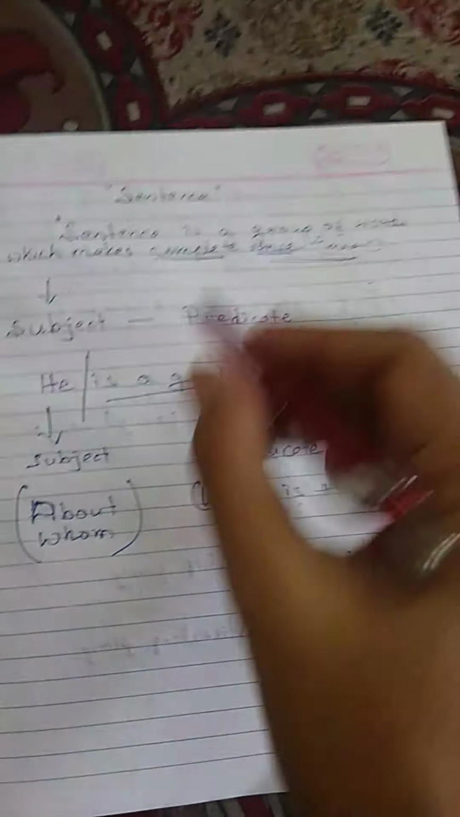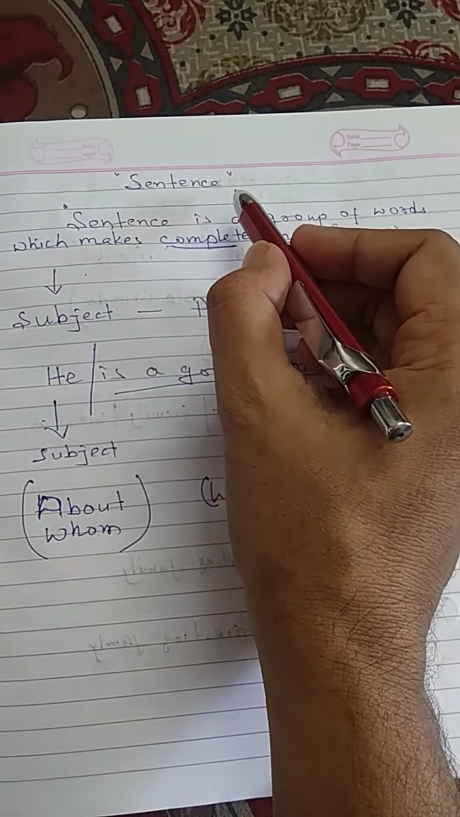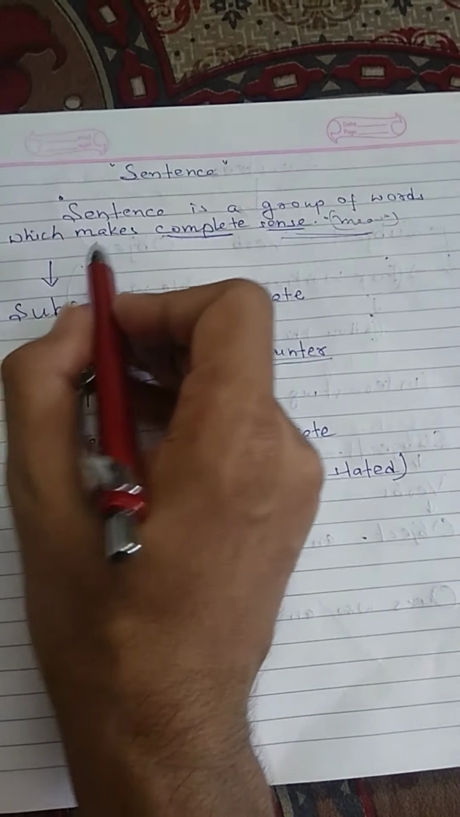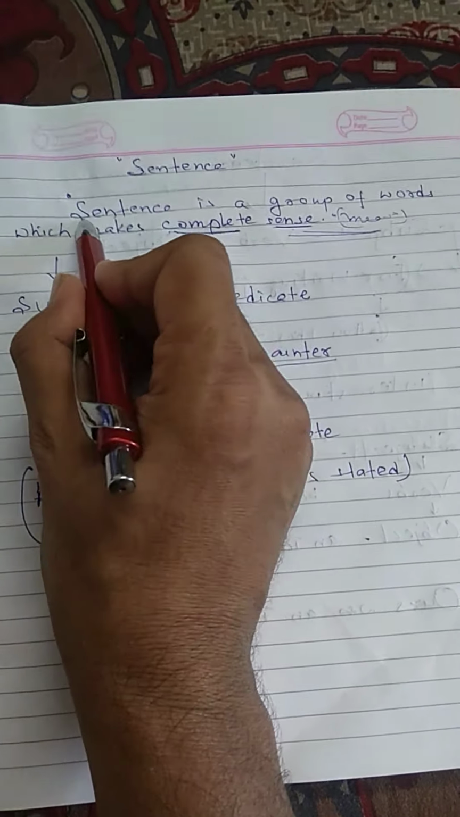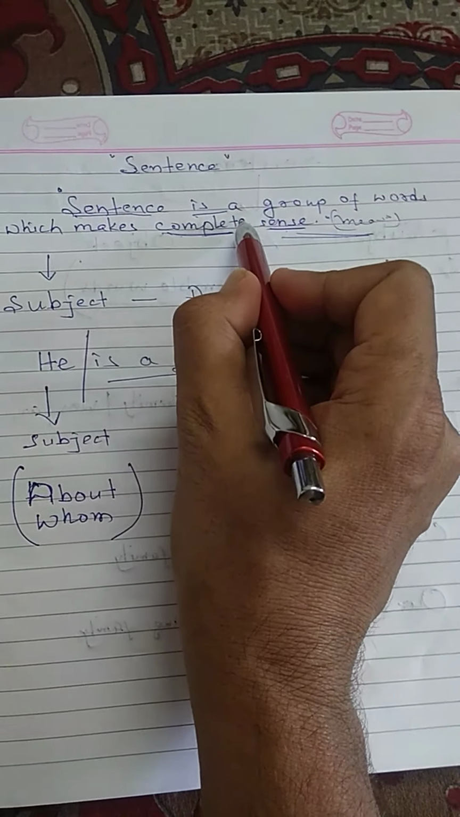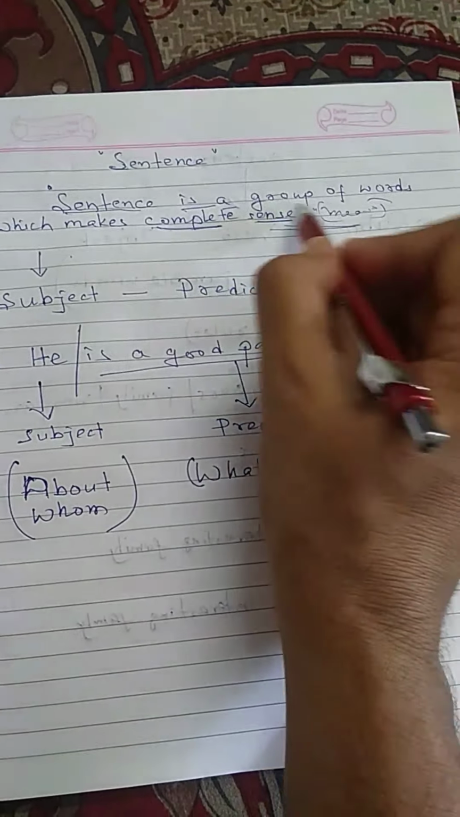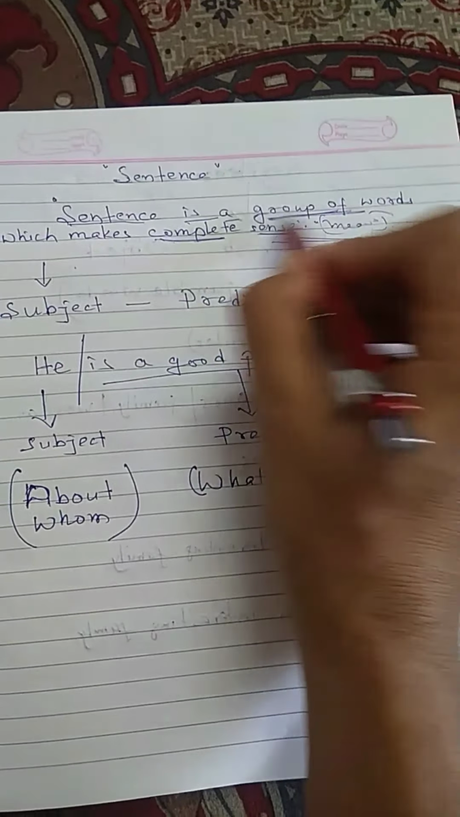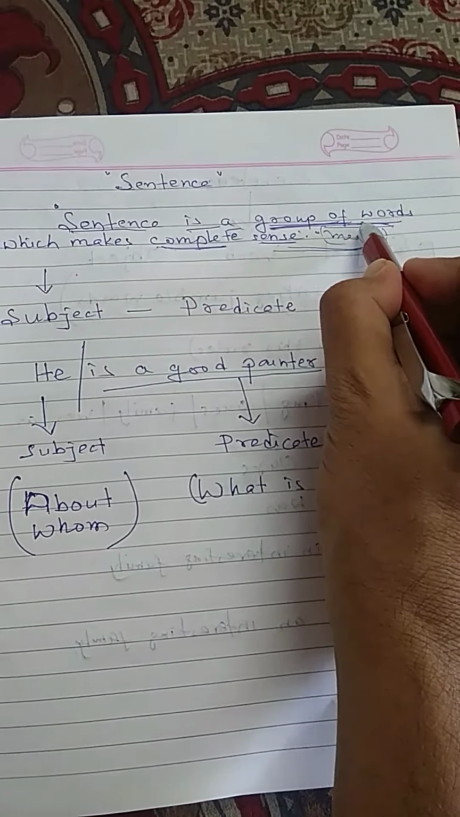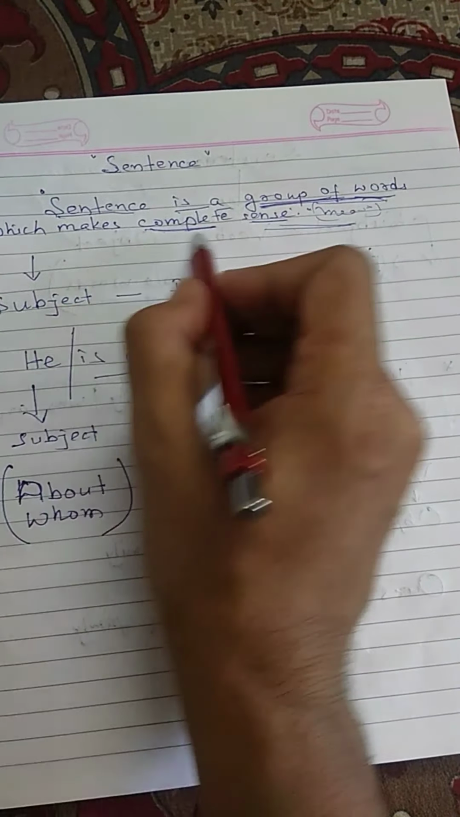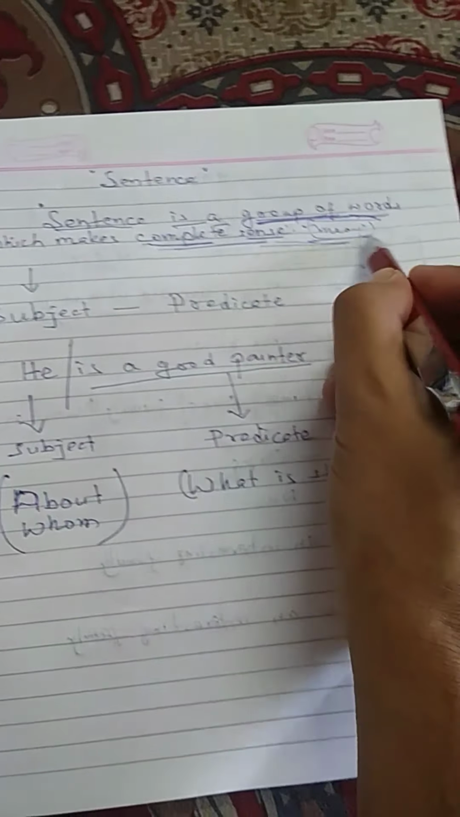So from class 3, 4, 5, and now you are in class 7, you have already learned the definition. A sentence is a group of words which makes a complete sense. A sentence should be a group of words. Remember, a sentence will be a group of words with complete sense or meaning.